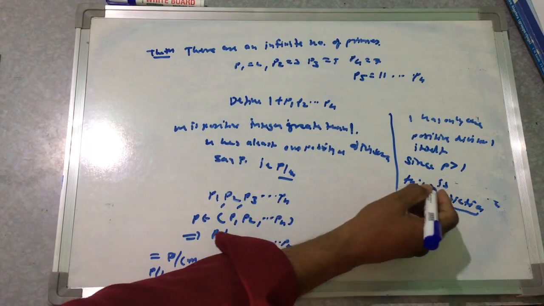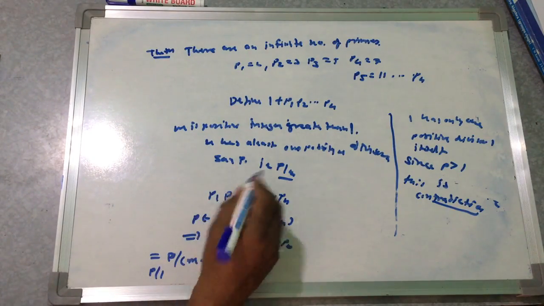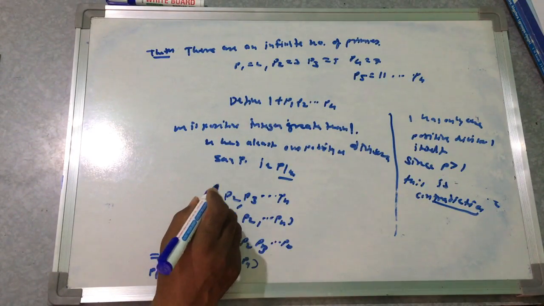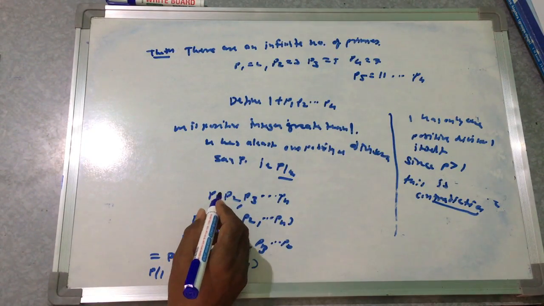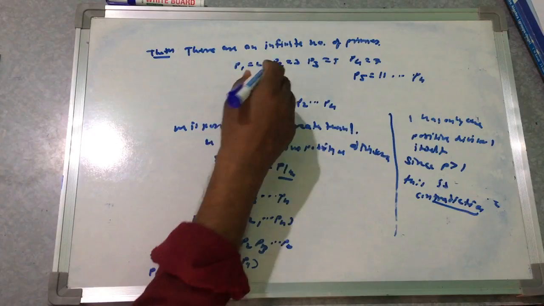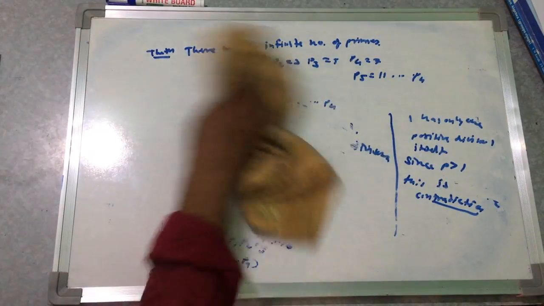This is the contradiction. Hence the initial assumption that the number of primes is finite must be wrong. Therefore there are an infinite number of primes. So in this manner this one is over.